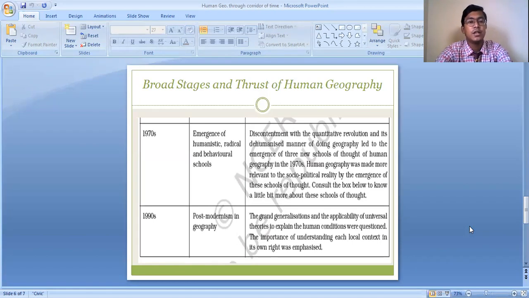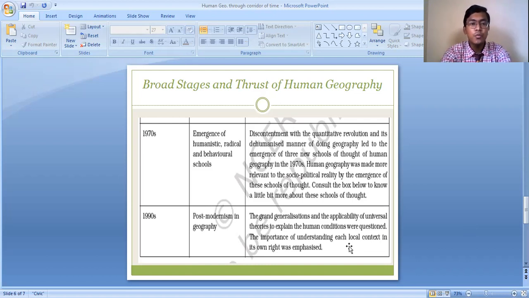Like if we want to study climate, and I study the climate of the world in totality, I will not have detailed information about the climate of India, isn't it? So for India, we have to follow a different approach of study to understand in detail the climate of India. This is why the general approach of studying the whole phenomena of the world together was not accepted, because every particular region had a different physical environment and different groups of peoples.